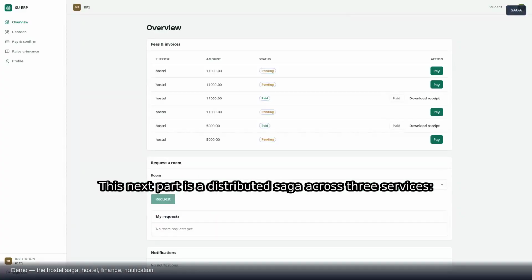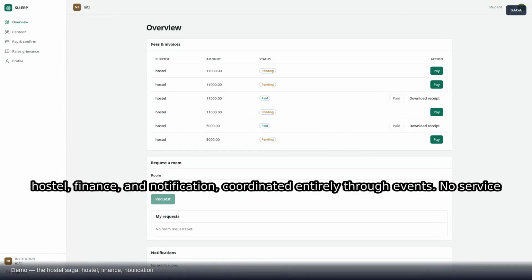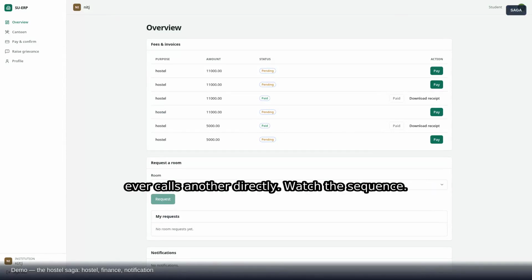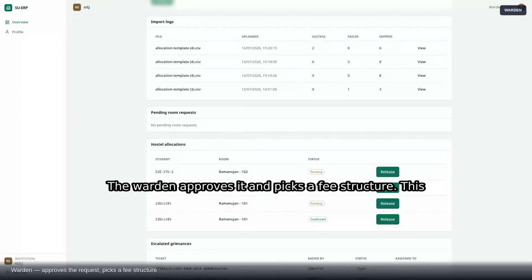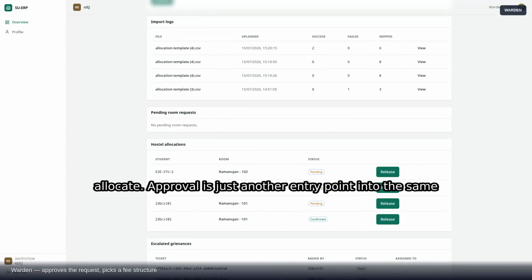This next part is a distributed saga across three services, Hostel, Finance, and Notification, coordinated entirely through events. No service ever calls another directly. Watch the sequence. The student browses available rooms and submits a request. The warden approves it and picks a fee structure. This calls the exact same allocation path as a direct bulk allocate. Approval is just another entry point into the same saga.